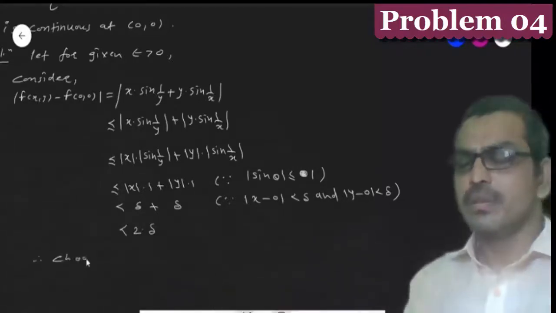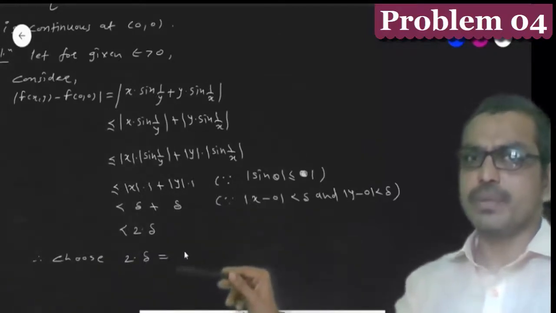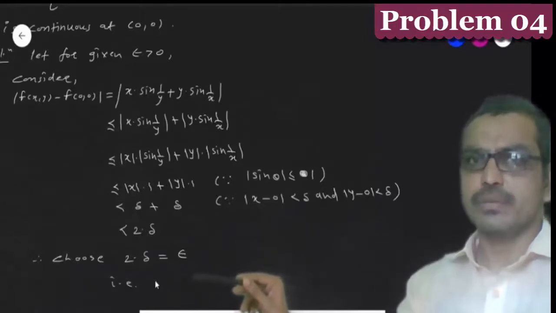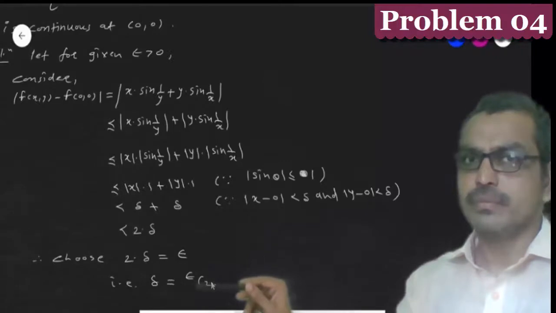Now we choose 2 del is equal to the epsilon. That is, del is equal to epsilon by 2.